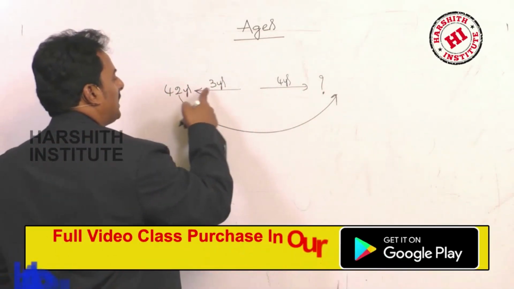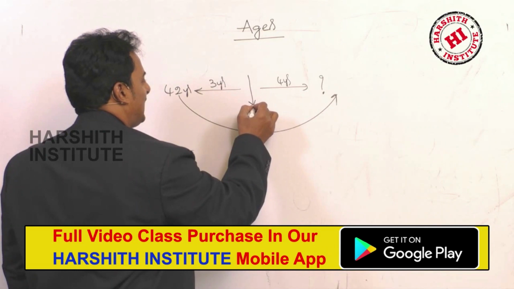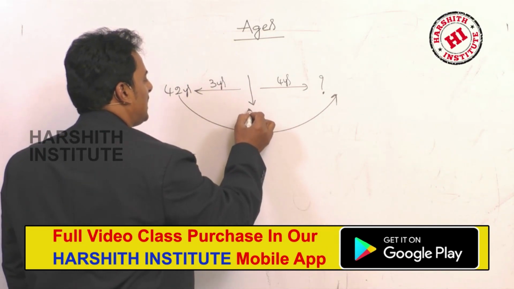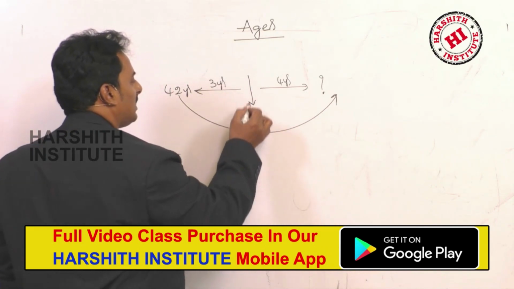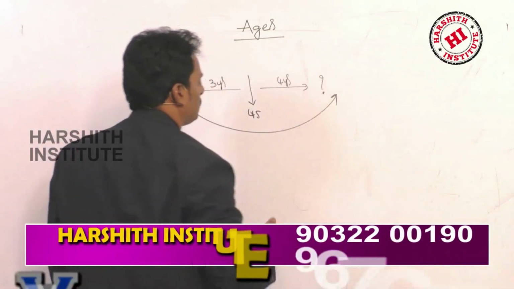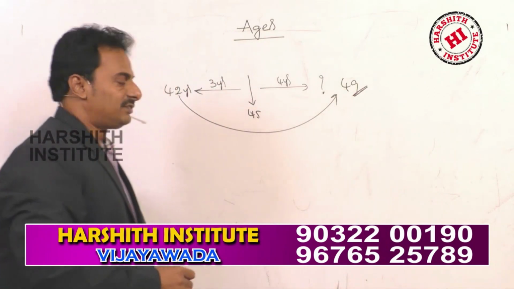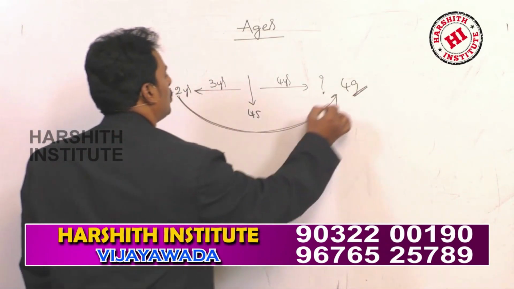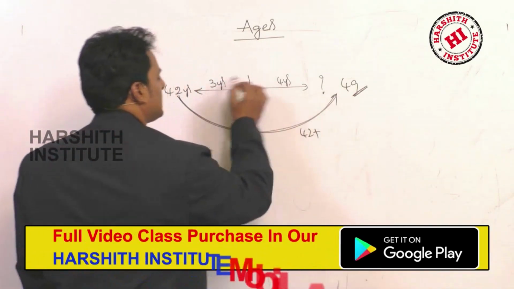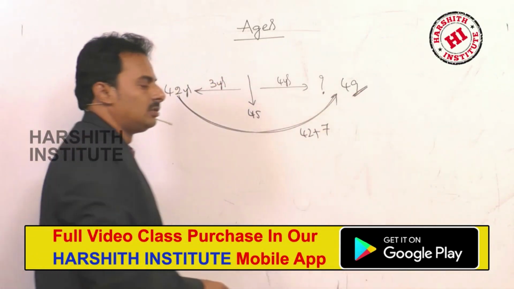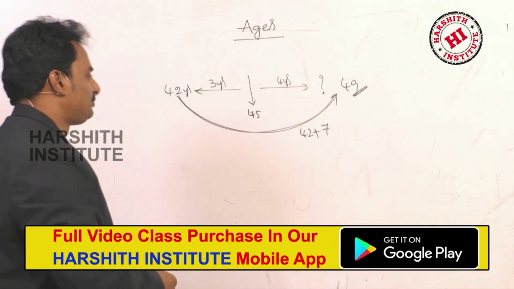So 42 plus 3, at present his age is 45. After another 4 years, 49. Therefore directly you may write 42 plus 7, which is equal to 49.